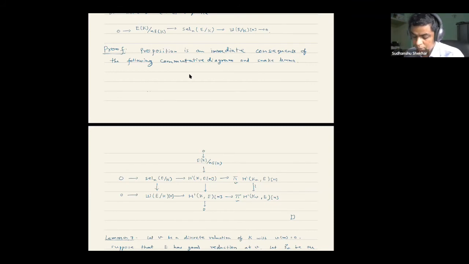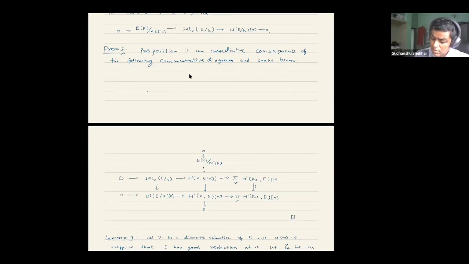So how do we show this is finite? We need to prepare for it. There are some basic properties, lemmas, we want. First, we need some properties of elliptic curves over a local field. So let V be a discrete valuation of the field K, a finite prime, and let us take that